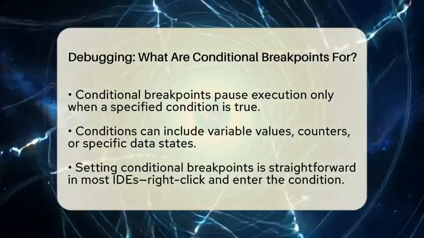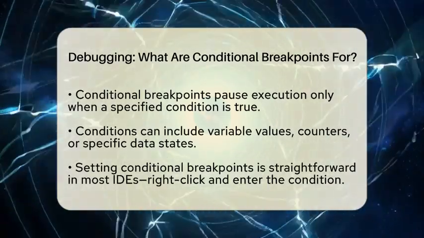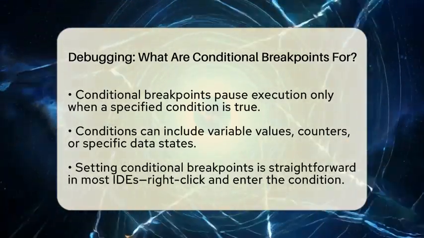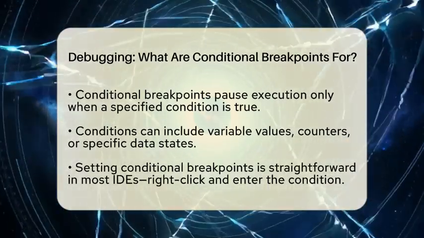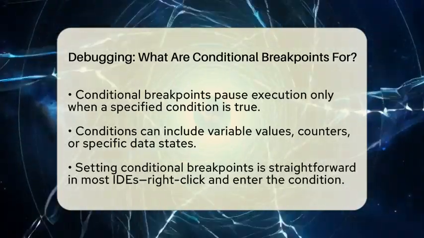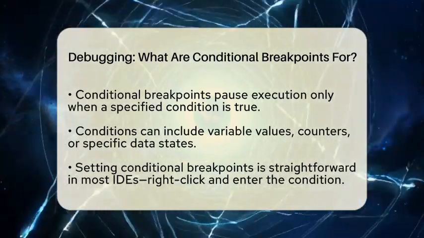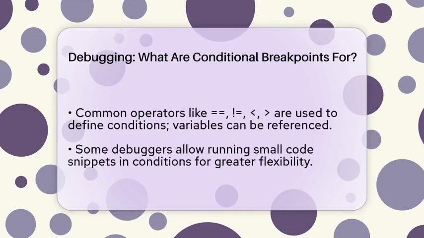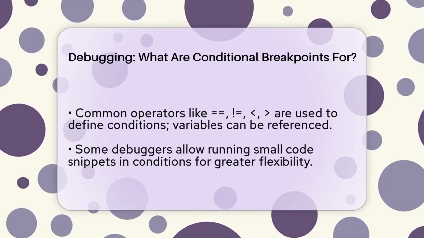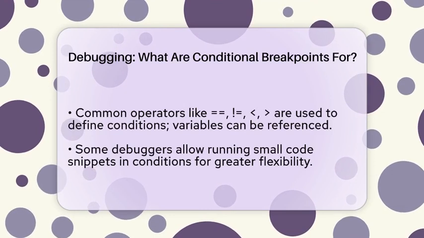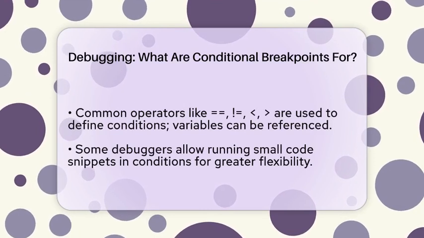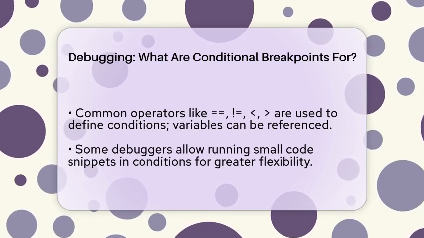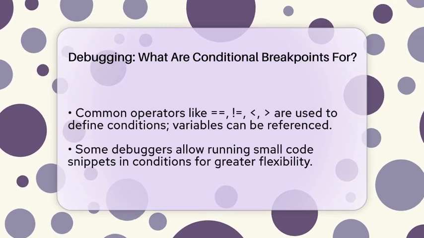Setting up a conditional breakpoint is simple in most integrated development environments. You right-click on the line number where you want the breakpoint, then enter the condition. You can use common operators like equal to, not equal to, less than, or greater than. You can also reference variables in your condition. Some advanced debuggers even let you run small pieces of code in the condition to make it more flexible.